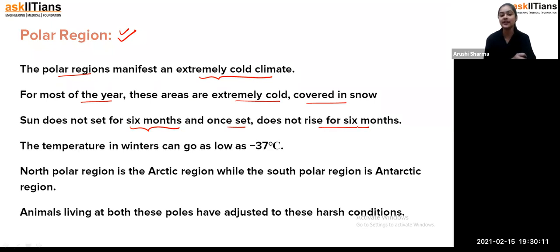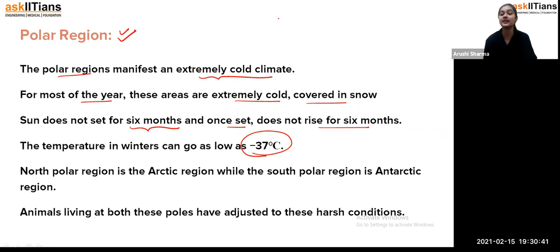So you can see, students, that for 6 months you will not be able to see any sun there, because once it sets, then for the next 6 months you will not have sun. That means you will be completely covered with snow, and you will not get any heat source from there. So that's how the polar region is covered with snow. The temperature in winters can be as low as minus 37 degrees Celsius.